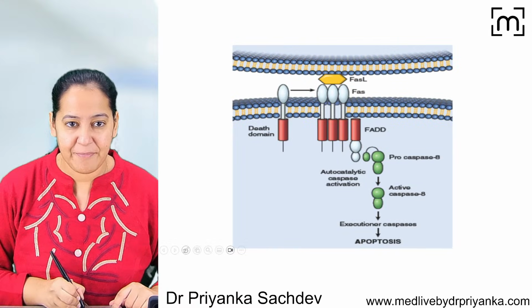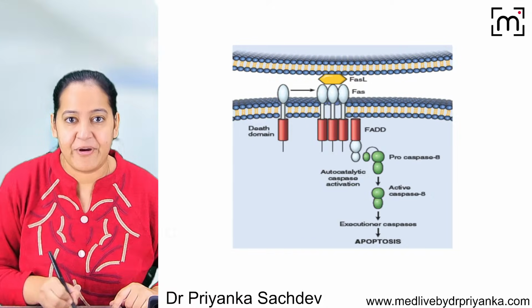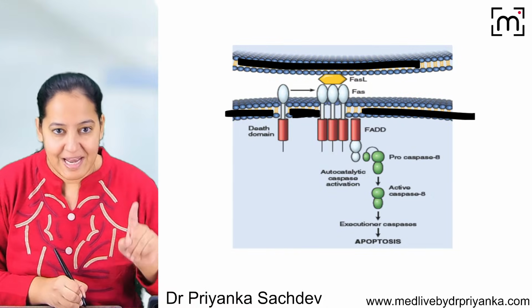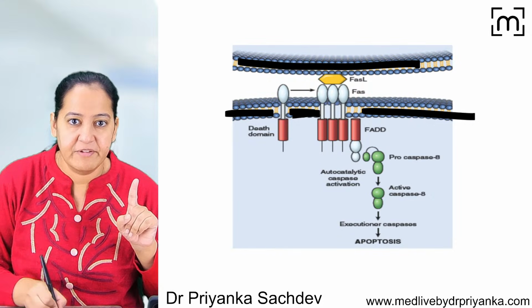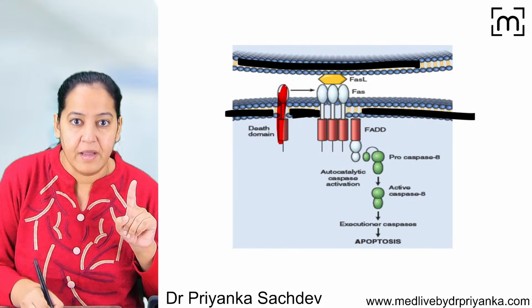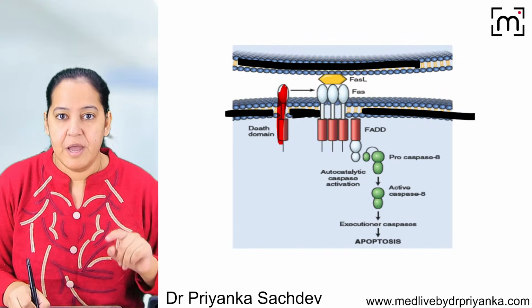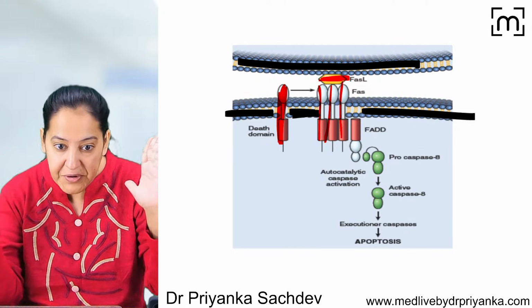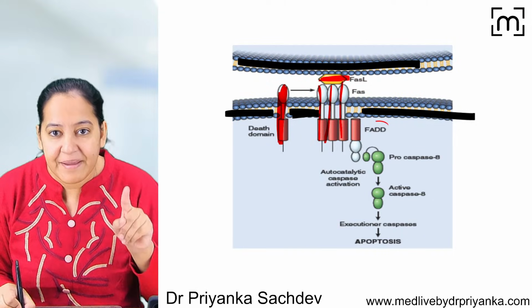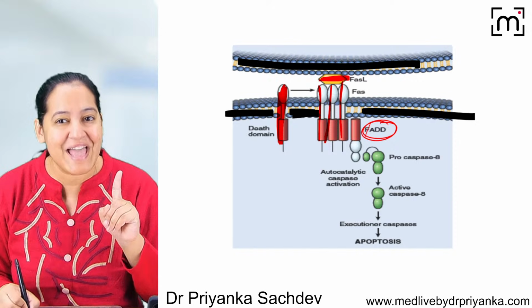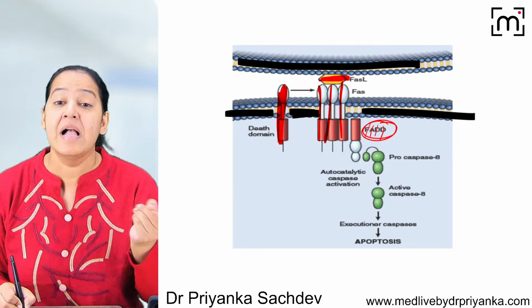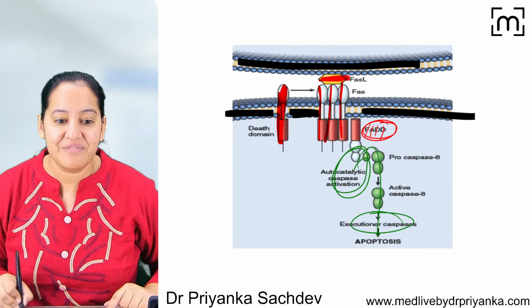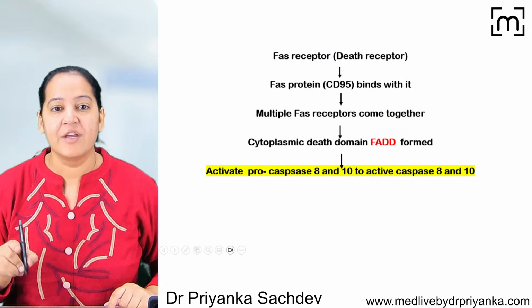So in this diagram, you can see the cell membrane of a cell. On the surface of the cell membrane, you can see the Fas receptor, the death receptor. Normally they are at a distance from each other. But whenever the ligand comes and binds, multiple Fas receptors come closer. Since they are coming closer, they make a domain. The name of the domain is FADD, Fas associated death domain. Because of this, it activates pro-caspase 8 into active caspase 8.